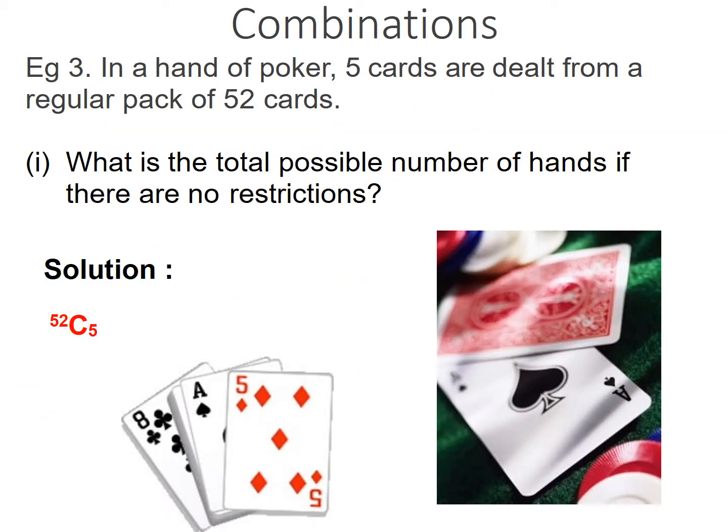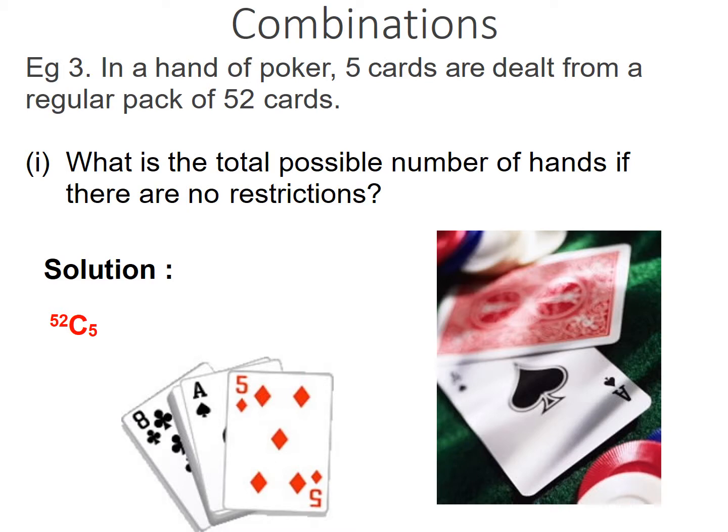We'll take another example. In a hand of poker, 5 cards are dealt from a regular pack of 52. In 52 cards, A, 2, 3, 4, 5, 6, 7, 8, 9, 10, J, Q, K, those are the 13 things, and there are 4 different suits. So what is the total number of hands if there are no restrictions? If you select 5 from 52 cards, 52C5.